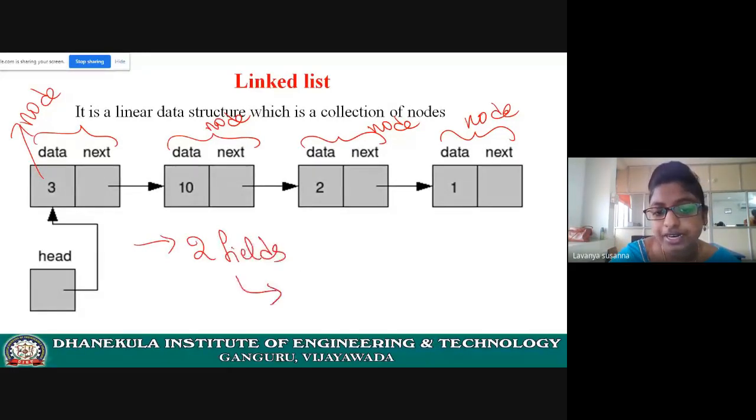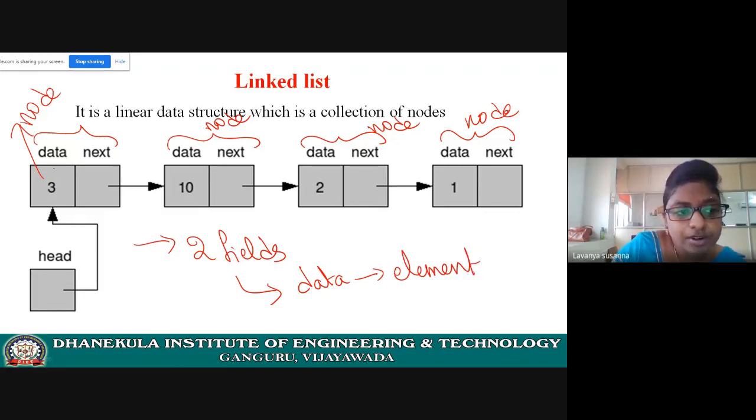First field is the data field, which contains the element or values.